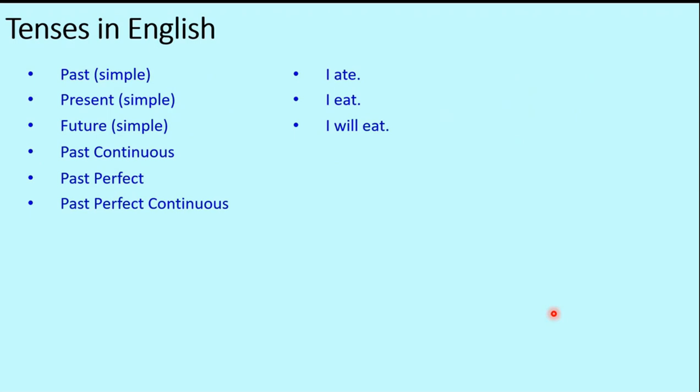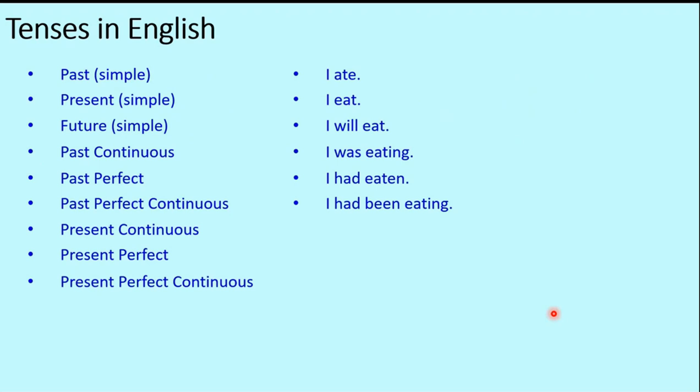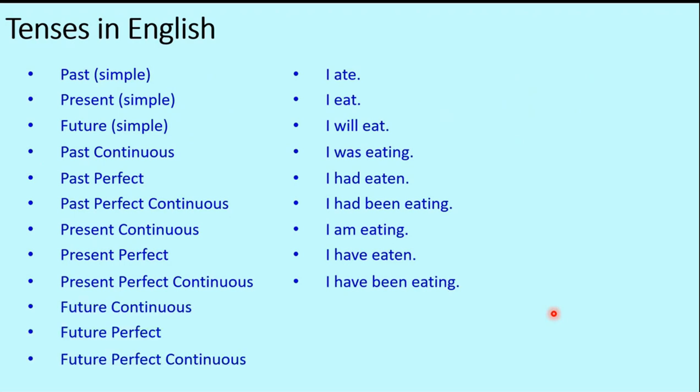Then we have past continuous, past perfect, and past perfect continuous. And the corresponding example will be I was eating, I had eaten, and I had been eating, respectively. Likewise, we have present continuous, present perfect, and present perfect continuous: I am eating, I have eaten, I have been eating. And likewise the future continuous, future perfect, and future perfect continuous tenses. That is, I will be eating, I will have eaten, I will have been eating.